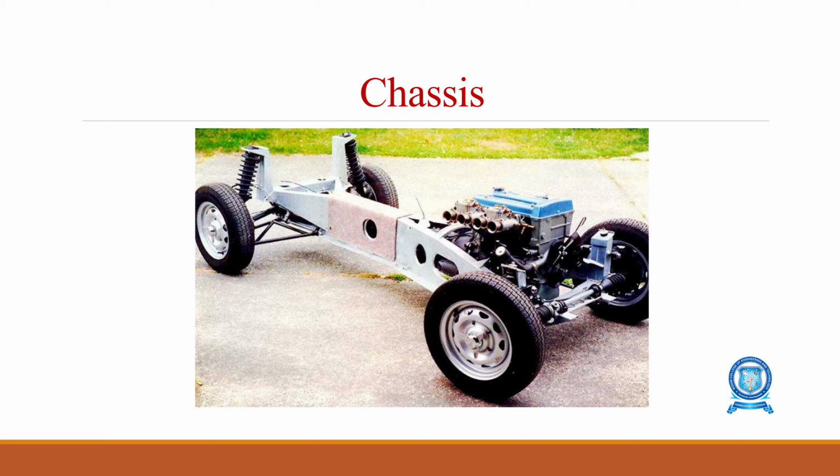Those different types of chassis will be explained in detail in the upcoming videos.